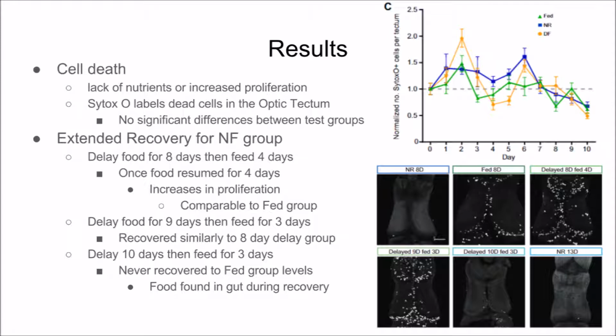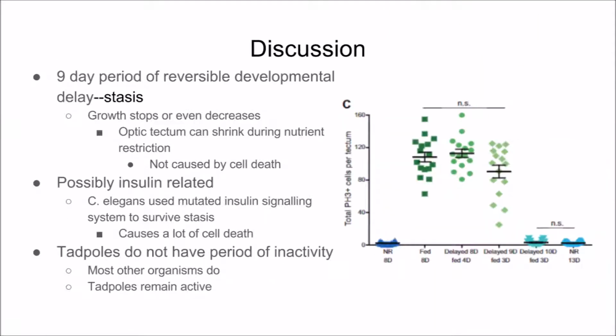in cells of the brain, despite the fact that food was found in the gut of tadpoles during recovery. This means that tadpoles were obtaining nutrients actively by eating, but could not recover to proliferation rates comparable to that of the continuously fed groups if food was delayed for 10 days. The dark picture above shows pH3 labeled cells from a representative sample of brains from each of the test groups. This shows general proliferation rates. The graph shows that the control and the 9 or less day restricted tadpoles are statistically comparable.